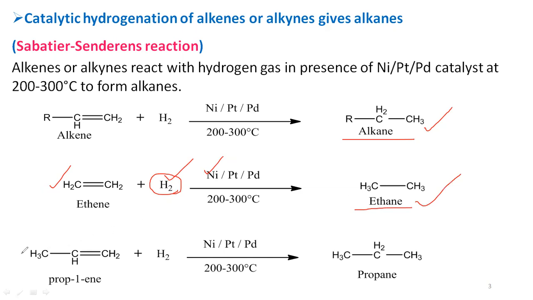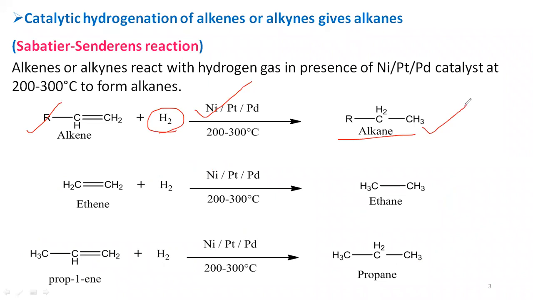Similarly, we can see another example, propene. So propene consisting of double bond, it on catalytic hydrogenation, hydrogenation in presence of catalyst. So the double bond that is reduced by addition of hydrogens on each double bonded carbon atom, so that you will get the propane as the alkane compound. So by this method here, you can observe the alkenes undergo catalytic hydrogenation in presence of catalyst that leads to produce alkanes. So this is nothing but called as Sabatier-Senderens synthesis of alkanes.